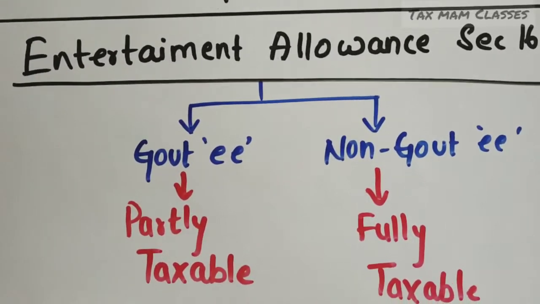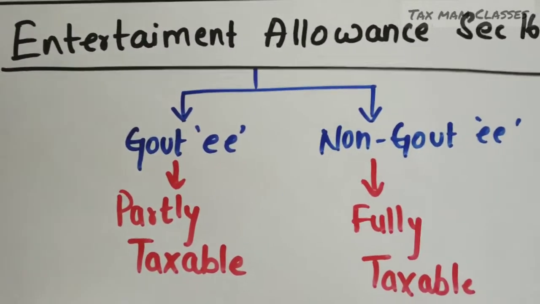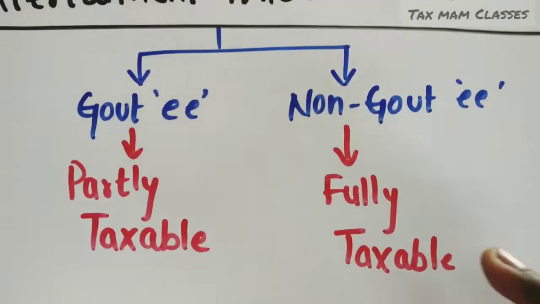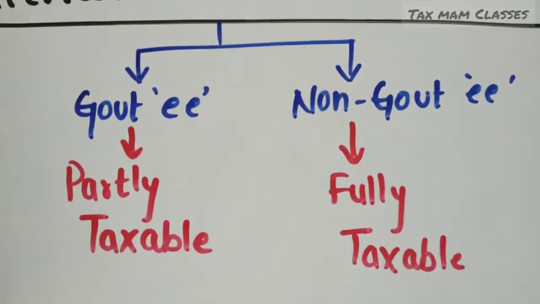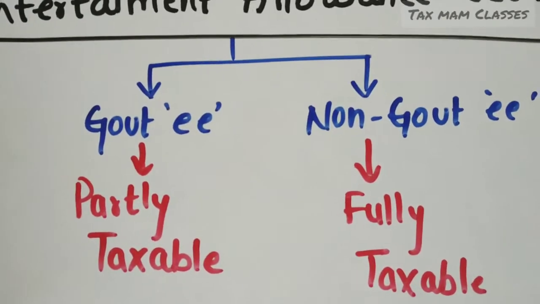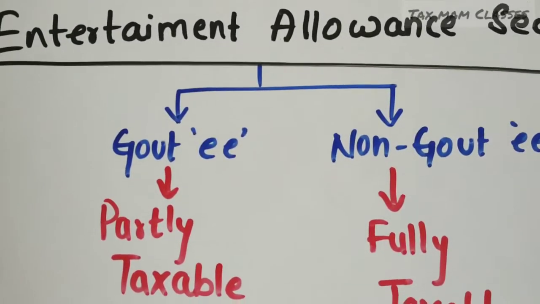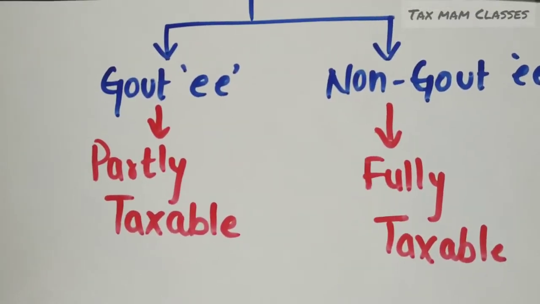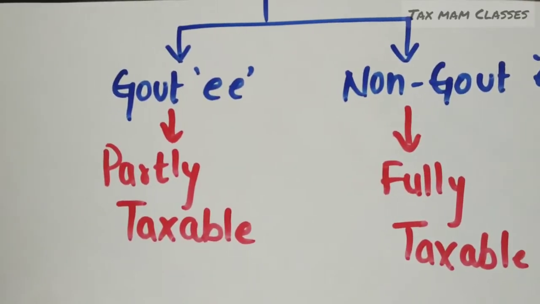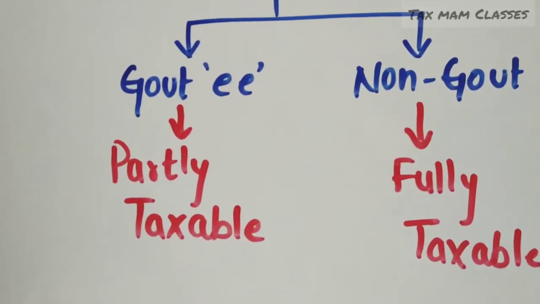If it is paid to a government employee, it is partly taxable. If it is paid to a non-government employee, it is fully taxable. Fully taxable means the total allowance an employee is receiving in the name of entertainment allowance, we have to take the total amount in the column, whereas for a government employee we have to compute how much amount is allowed as deduction.